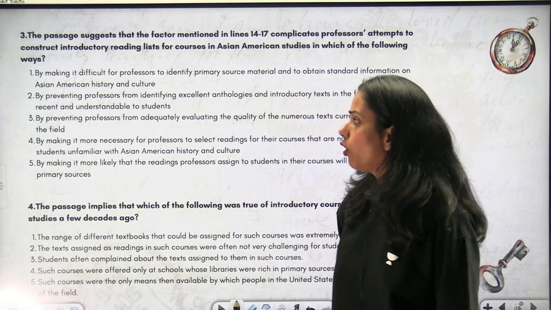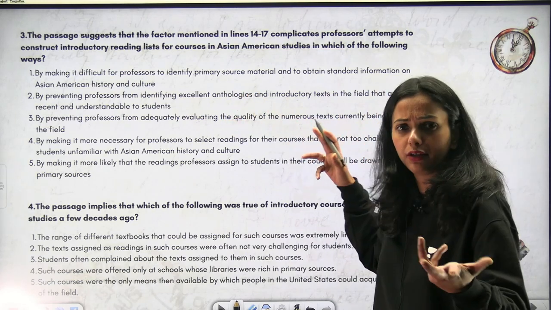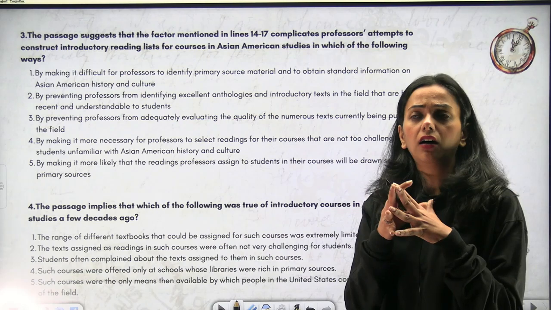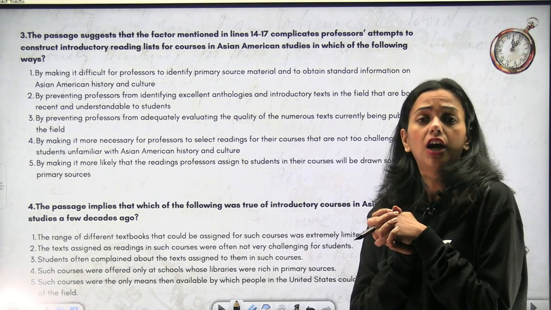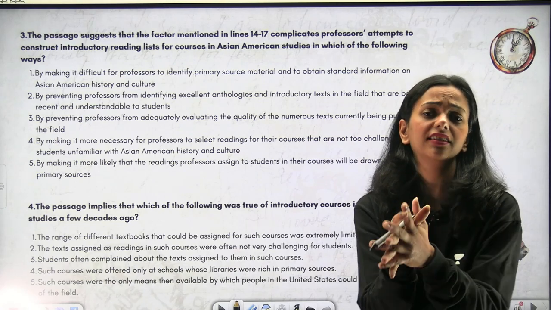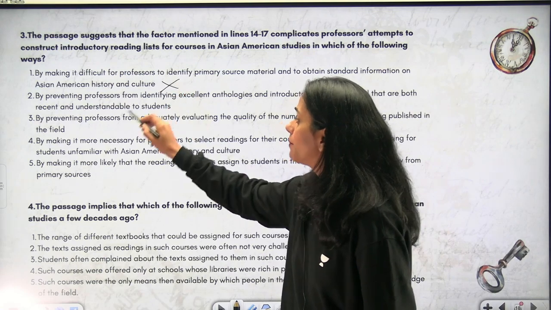No, it wasn't. The author was not trying to make it difficult for professors to identify primary sources. They had the primary sources. It was just that they were trying to figure out how they should go about the text, that limited text that they had in that decade. So this is absolutely wrong.